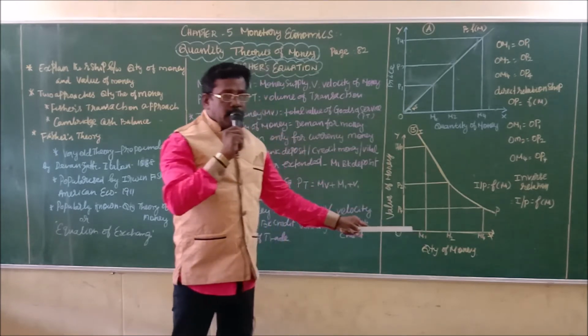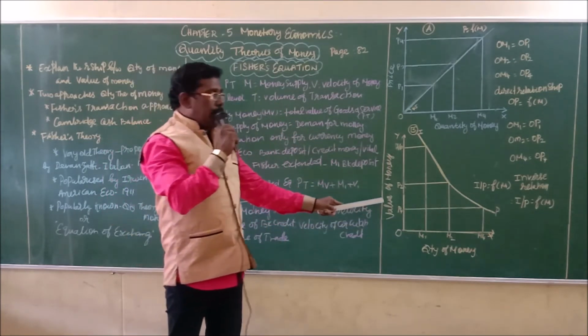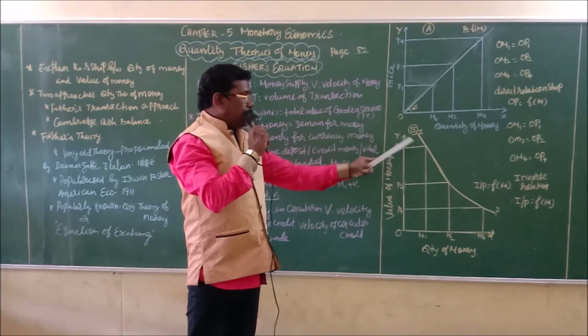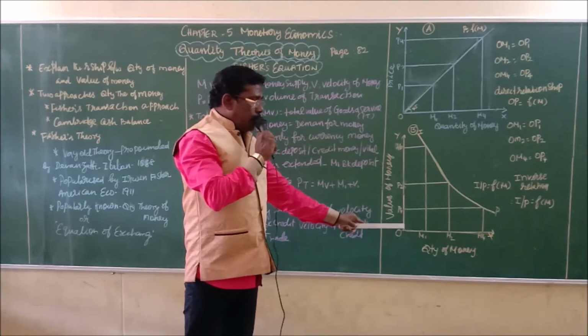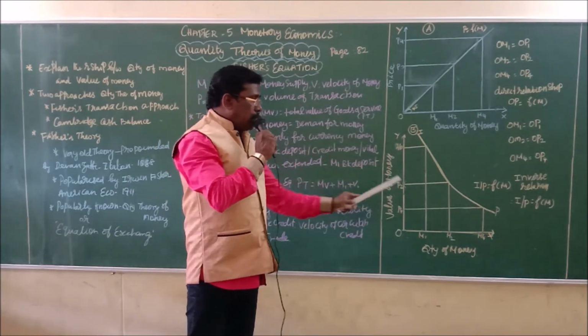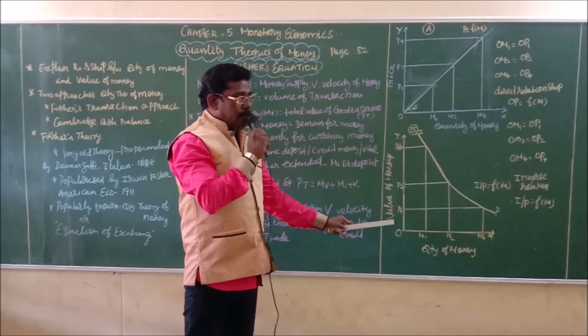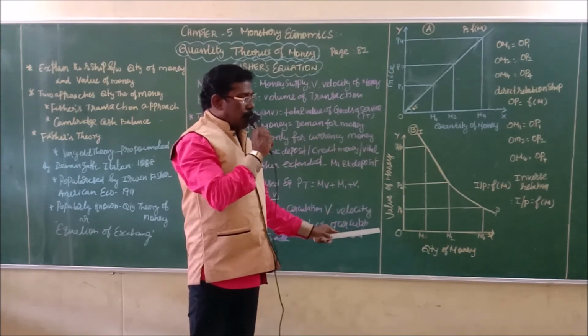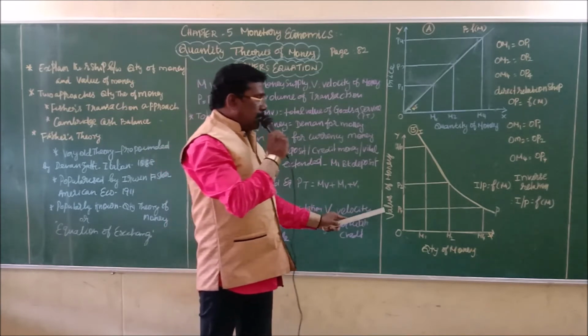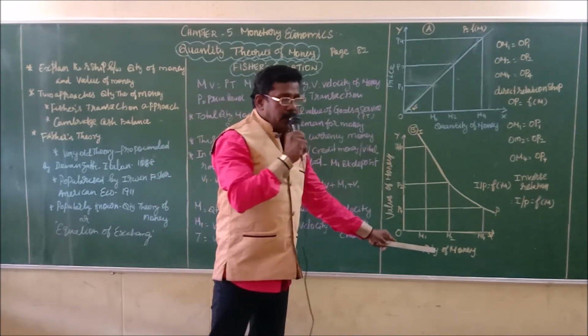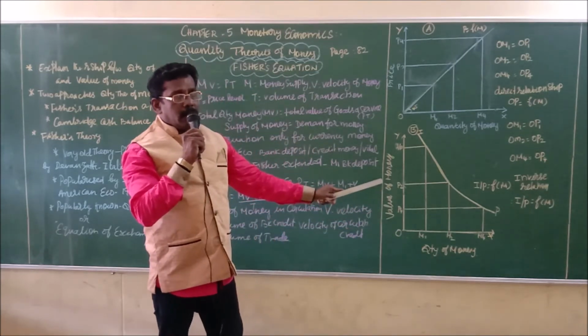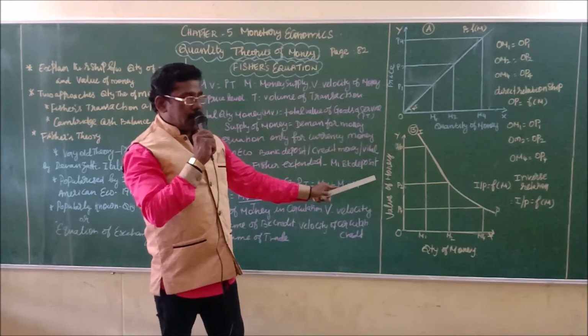When the quantity of money is less, the value of money is at a higher level. When the quantity of money goes on increasing, the value of money comes down, that is, it declines. So it is an inverse relationship between the quantity of money and the value of money. Do you understand?